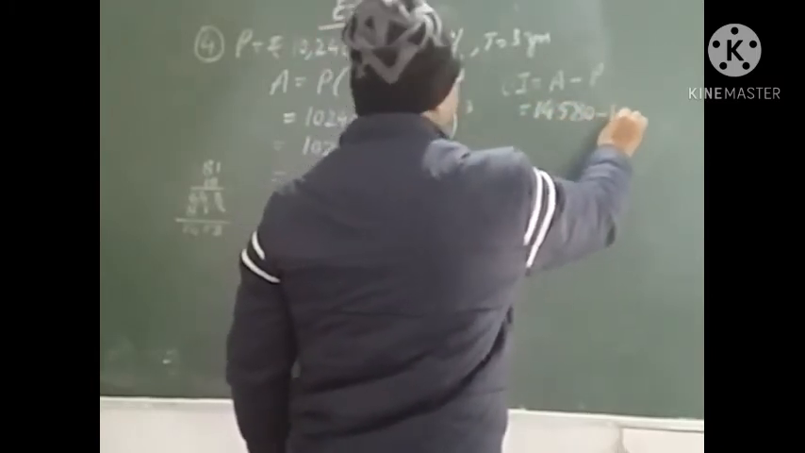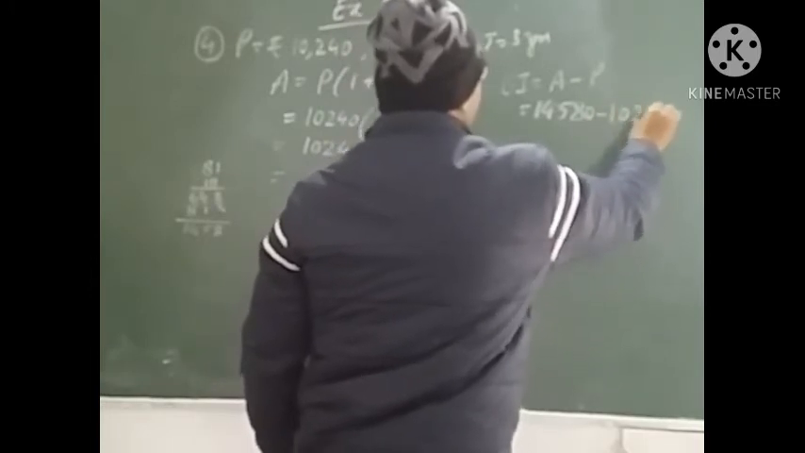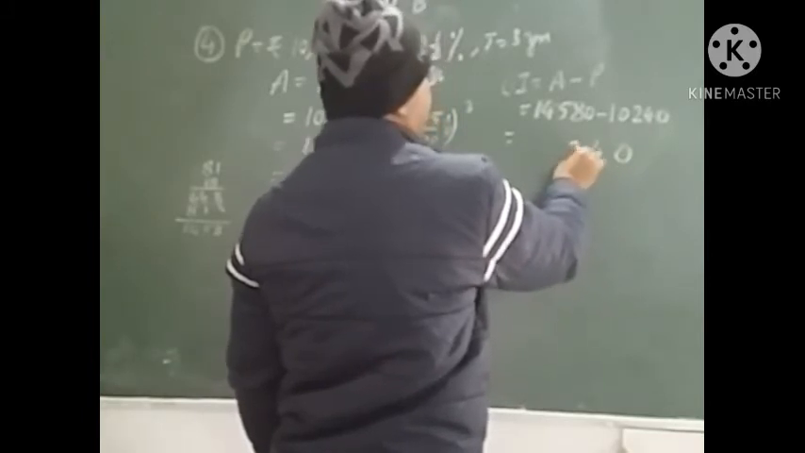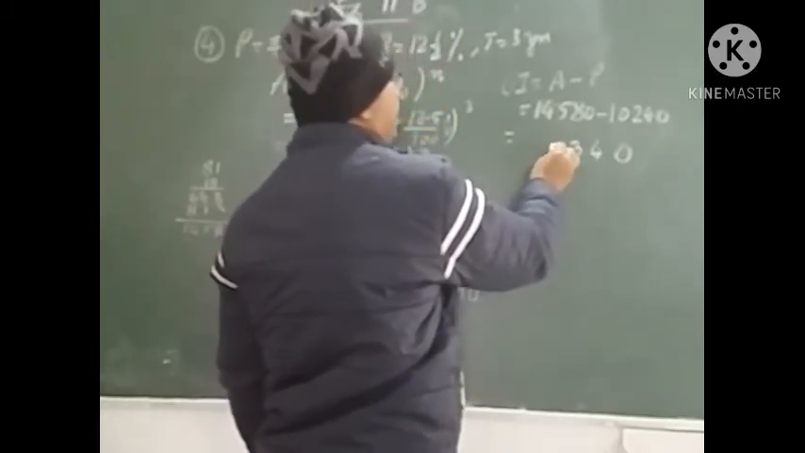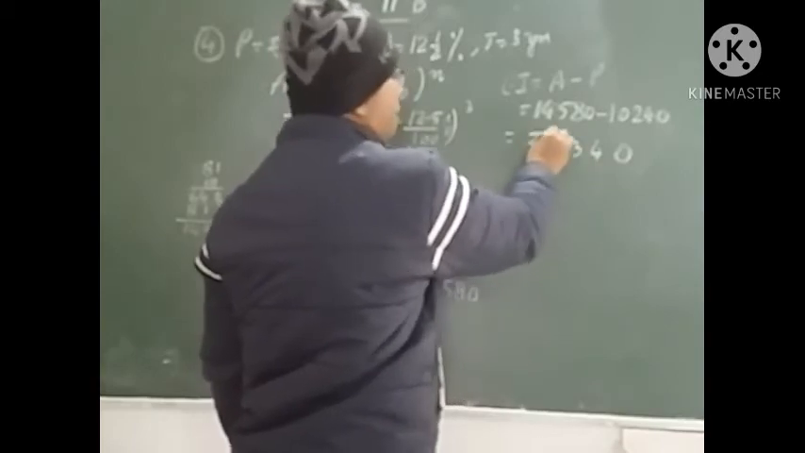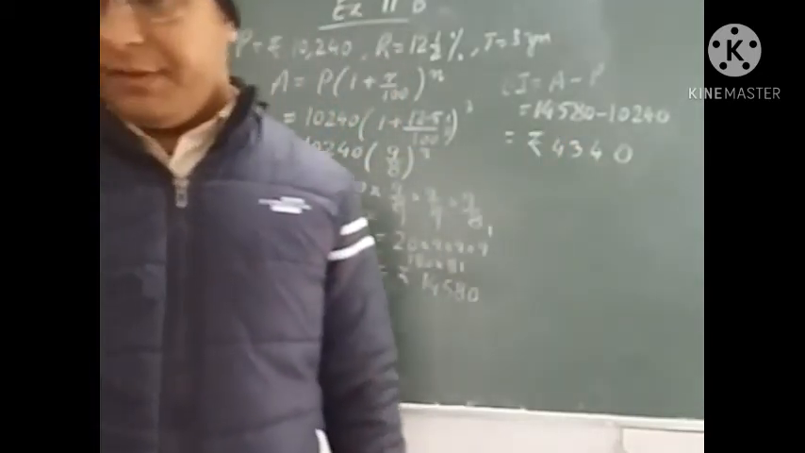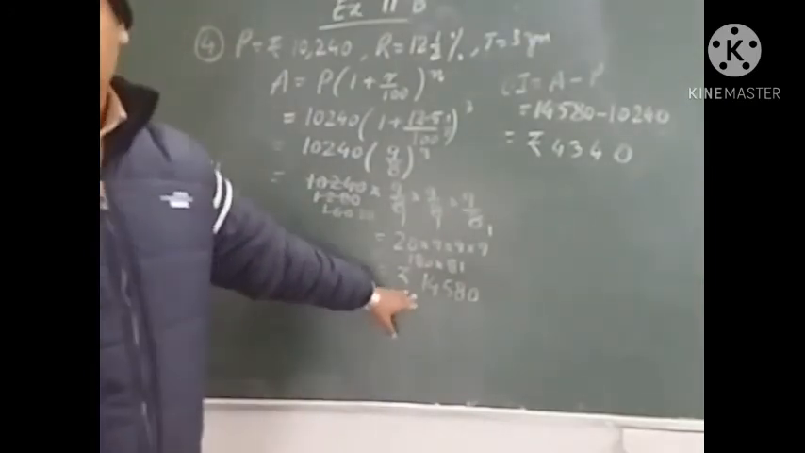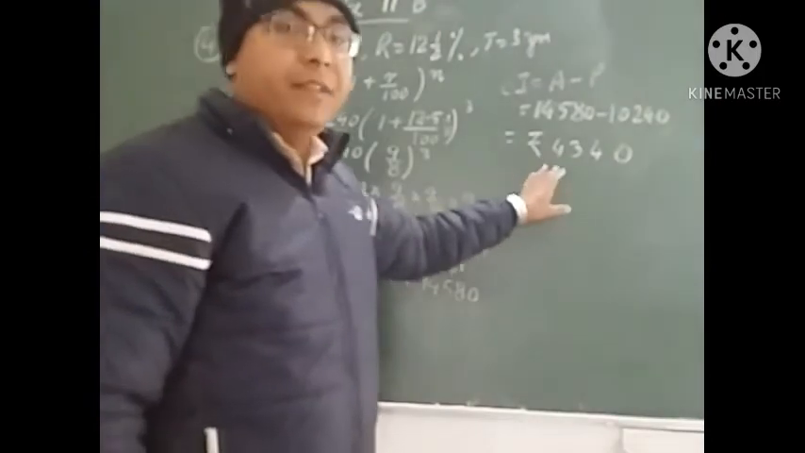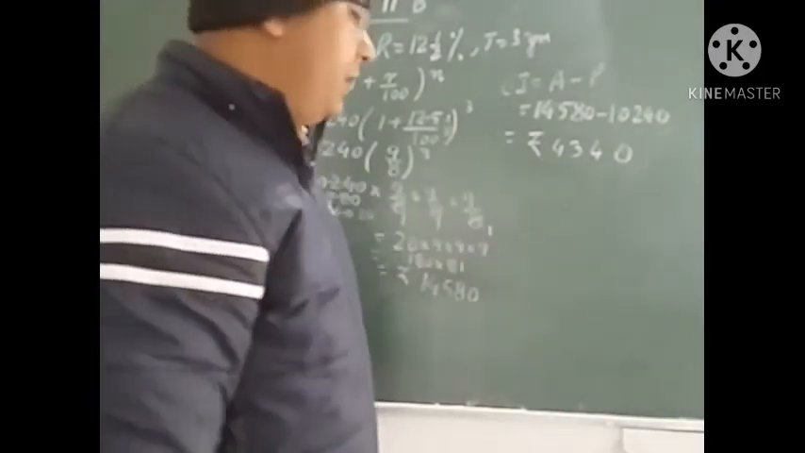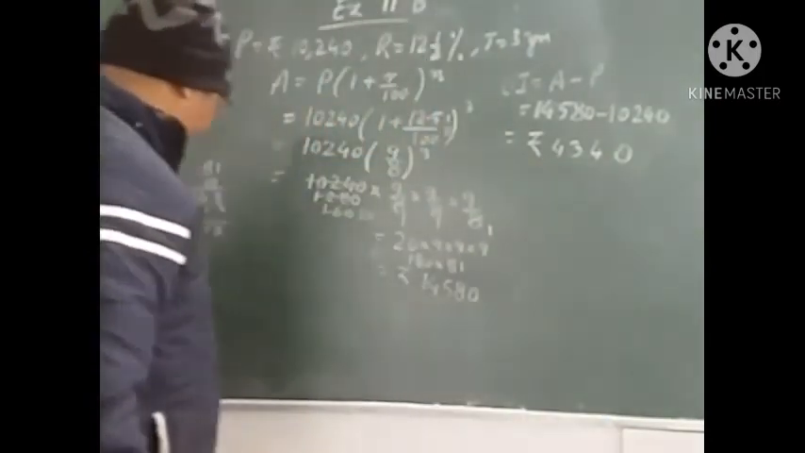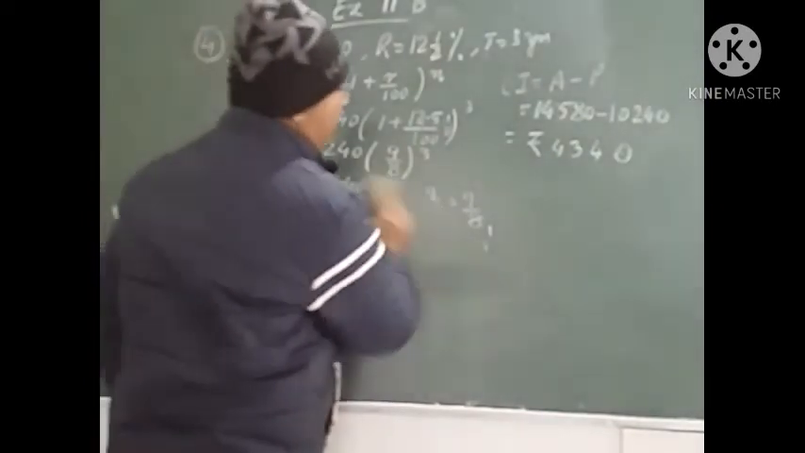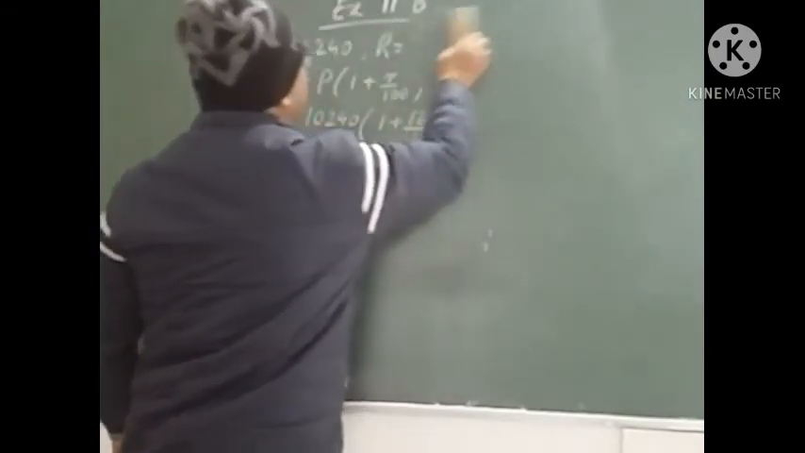And principal is 10,240. So on subtracting we will get rupees 4,340. Okay. So amount is 14,580 and compound interest is rupees 4,340. Okay. Now let us see the next question in the same exercise. You have to do the calculation very carefully in this chapter.